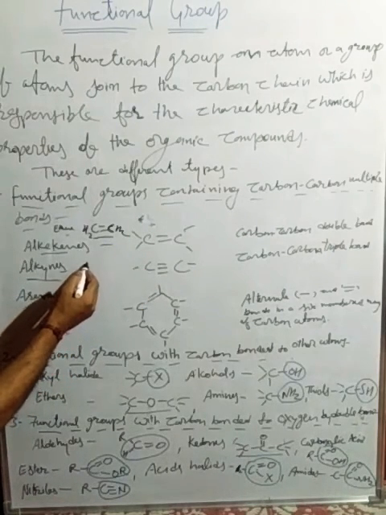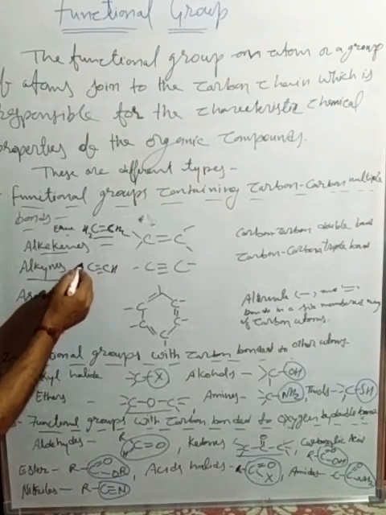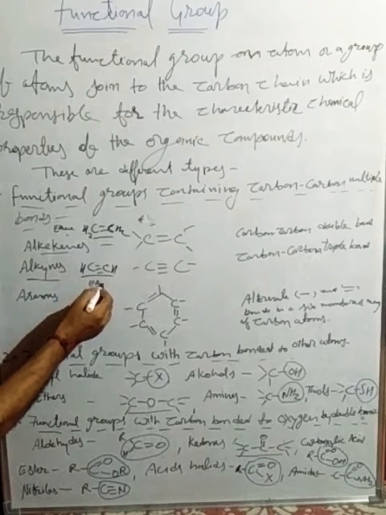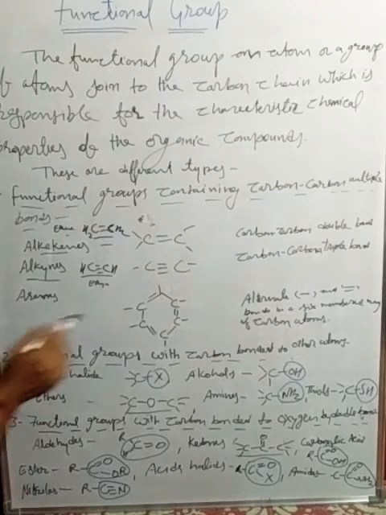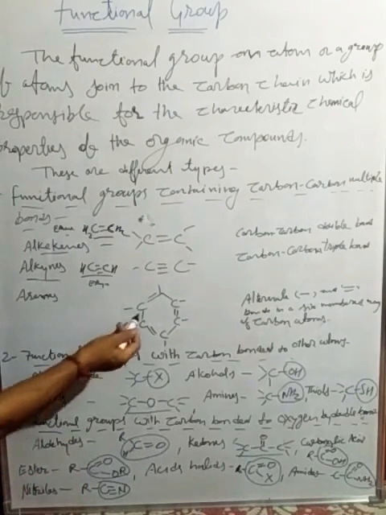Now here, the triple bond example is C triple bond C, with an H here and an H here. Their name is ethyne. Arenes means alternate single and double bonds in a six-membered ring of carbon atoms, like benzene.